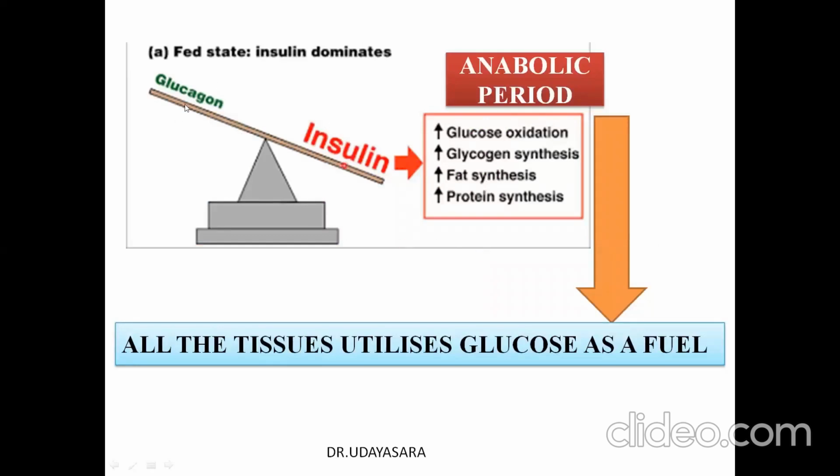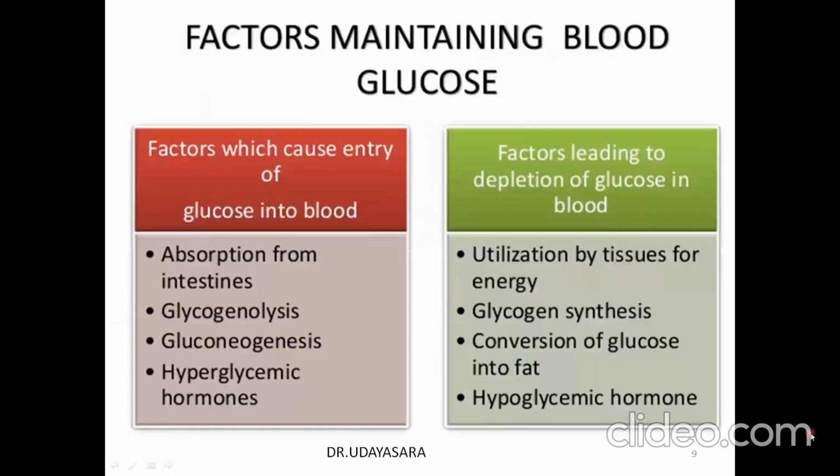So a high insulin to glucagon ratio, along with the presence of increased substrate from the food, will make this period an anabolic period. What do you mean by that? There is increased glucose oxidation, increased glycogen synthesis, increased fatty acid synthesis, and increased protein synthesis. So in the fed state, virtually all the tissues utilize glucose as a fuel.